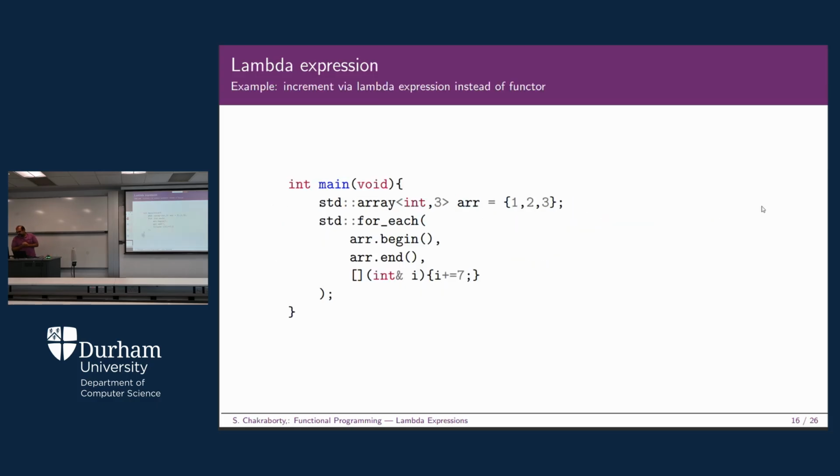Now let's take a look at this example, where you start with an array called ARR with three different values. Now I am going to show you a lambda expression here. std for each, array begin, array end. You start from the beginning and come up to the end, and for each is a standard template library based function. You are doing some operation on this. Earlier we used a functor called increment by, where we increase each and every element by 7.